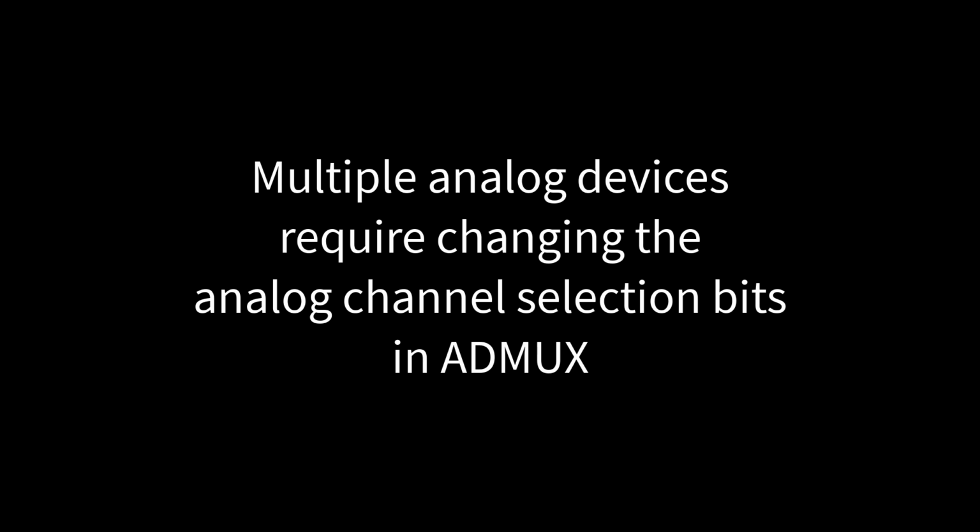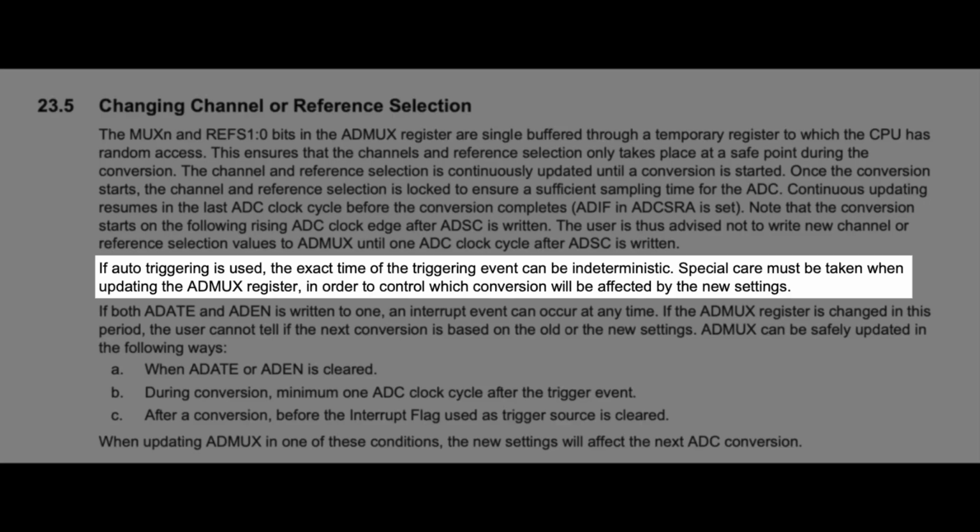If you have a circuit design that requires multiple analog devices connected to ADC pins on the ATmega328P, then you will need to be able to change the input channel in the ADMUX register. When the microcontroller is operating with the Auto Trigger Enable bit, ADATE, set in ADCSRA, changes to ADMUX can cause trigger timing to be indeterministic. This means that your code may have bizarre and unpredictable results.